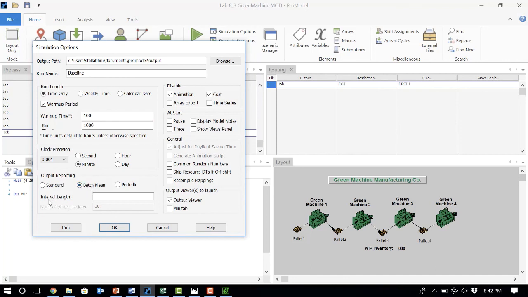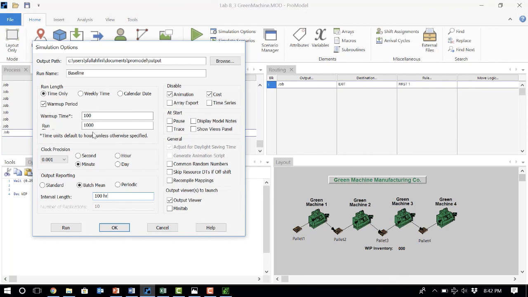What is the length of the interval, or the length of those little batches that we want to pick? Each one of them is 100 hours. So here in the batch mean, you have to put HR for hour. Otherwise, you get results that do not make sense. So click on the batch mean. Make sure you put HR next to 100 hours. That's a must. Otherwise, your numbers do not make sense at all.